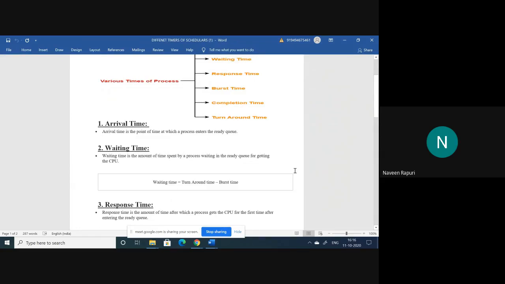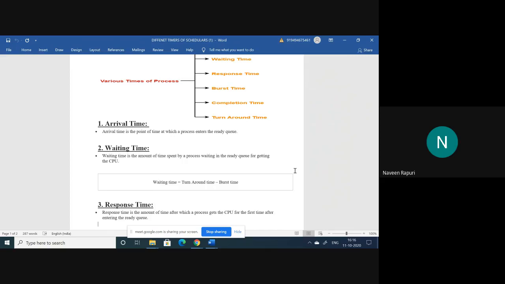which process enters into the ready queue or ready state, we can say that is the arrival time. That means if any process is at the ready state, so that is the arrival time of that process. A particular we can call it the arrival time.